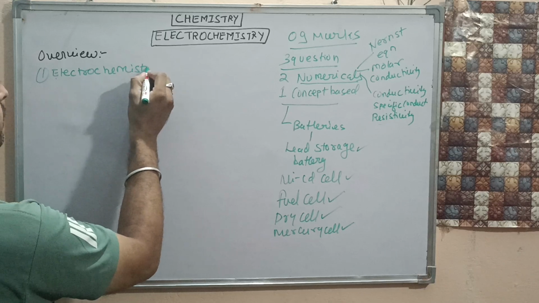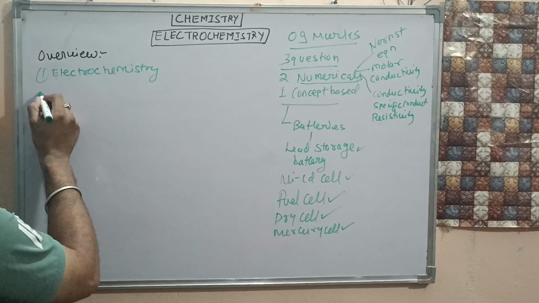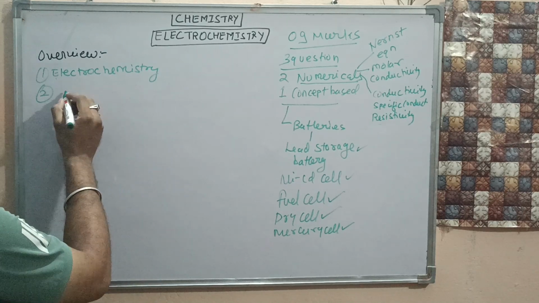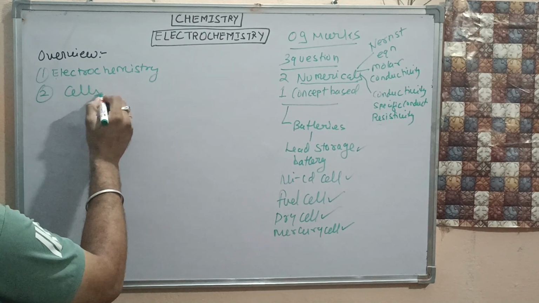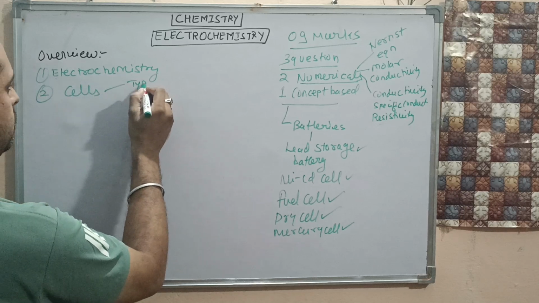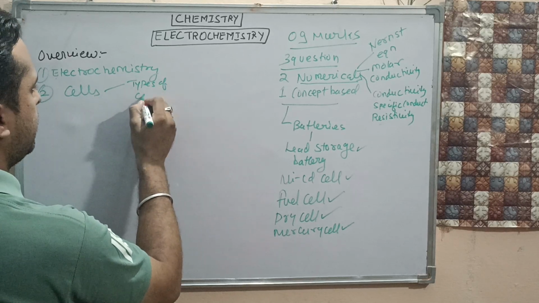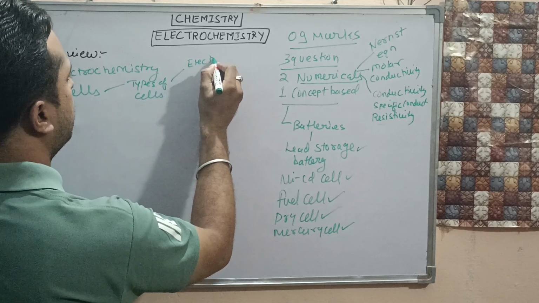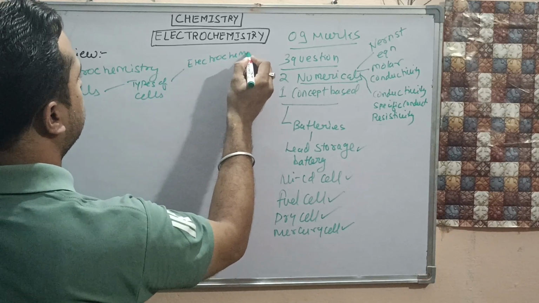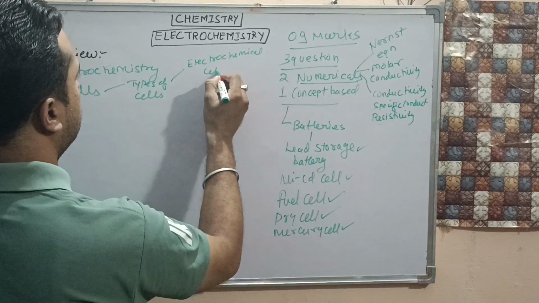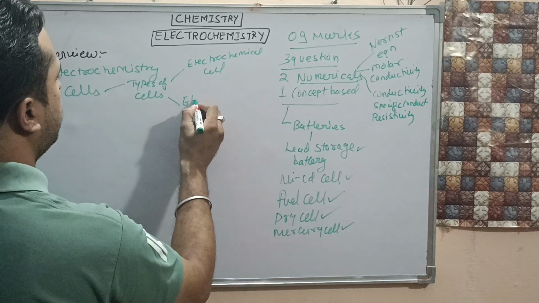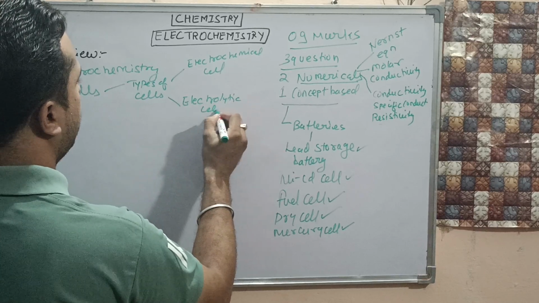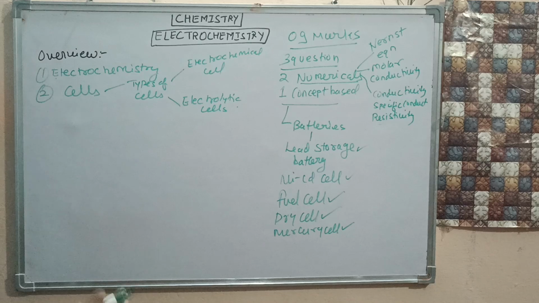We will also be looking at types of cells: the electrochemical cell and the electrolytic cell. We will have these topics.